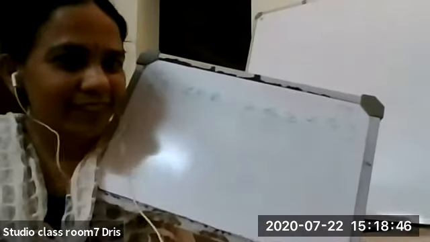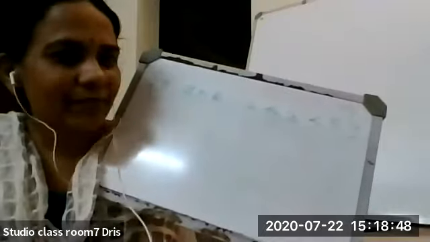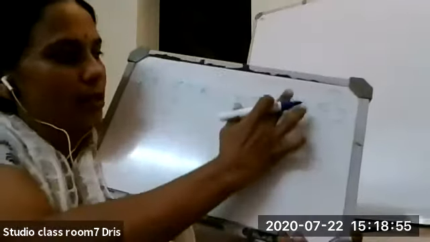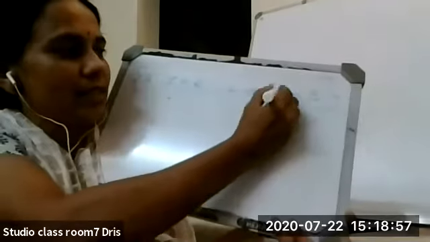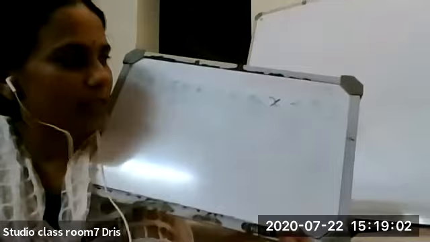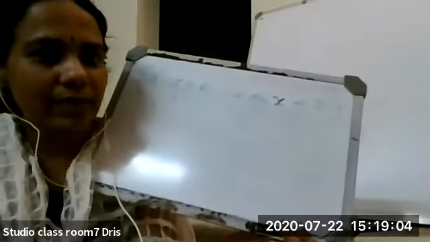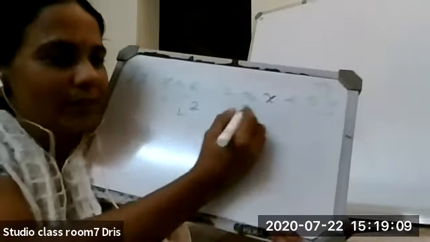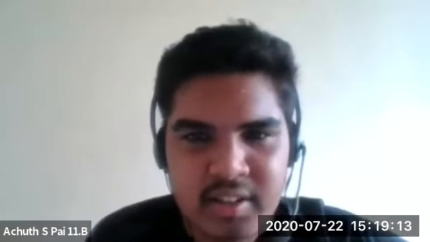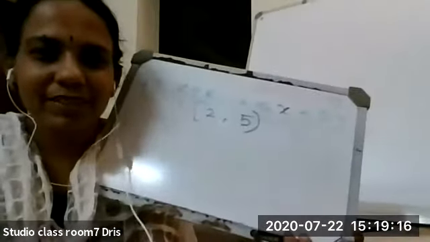Can you give the answer? Can you give the interval form? Square bracket 2, comma, 5, then the other type of bracket, open bracket.